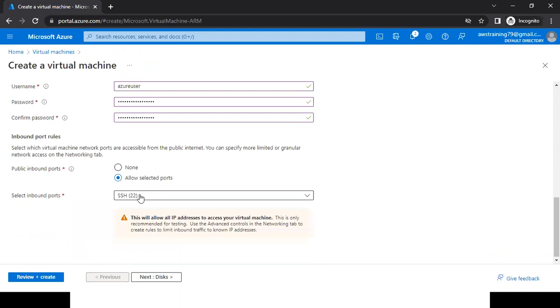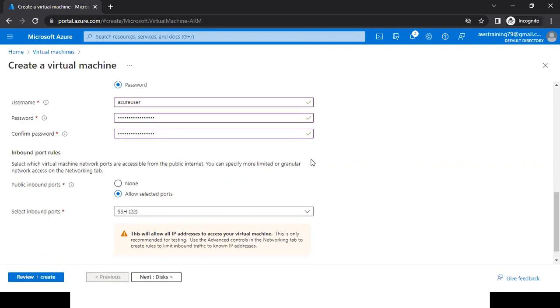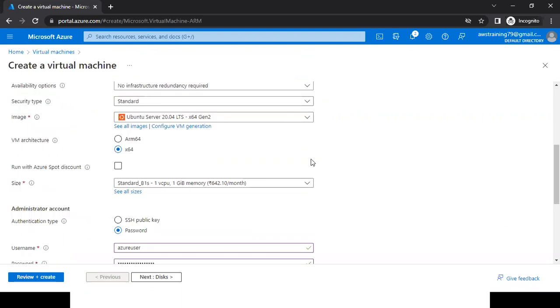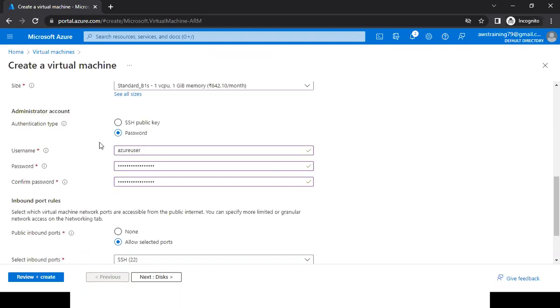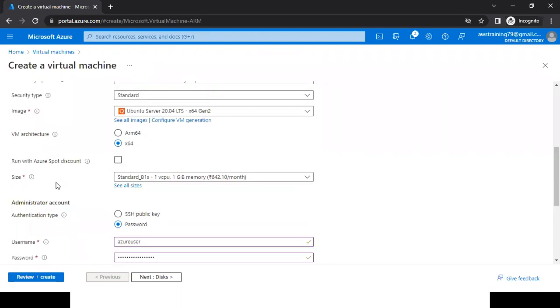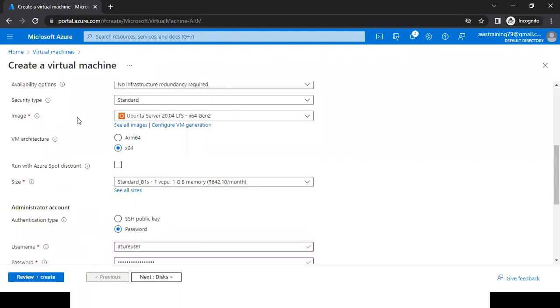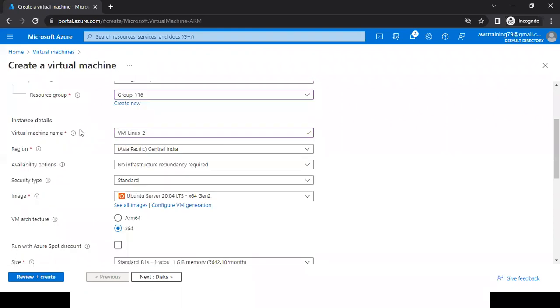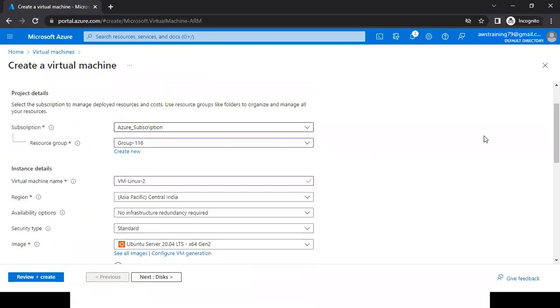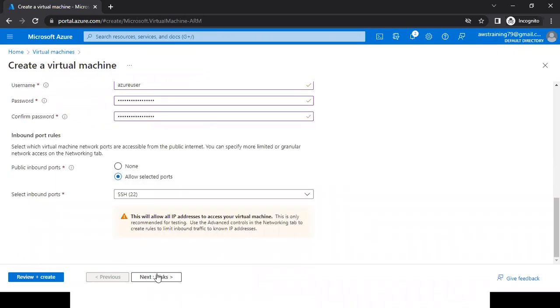Here the system is enabling the port number called SSH 22. Did we do anything new here? The only new thing we have done is that we have just given the password. Other than that, we have selected the same size and the same operating system. We are giving the name; the name can be any name. Region, the system is automatically selecting because we have selected it. And here we are getting our subscription. Click on next.